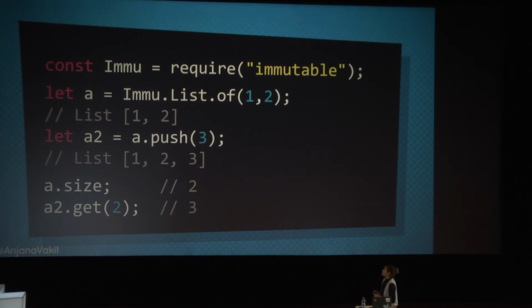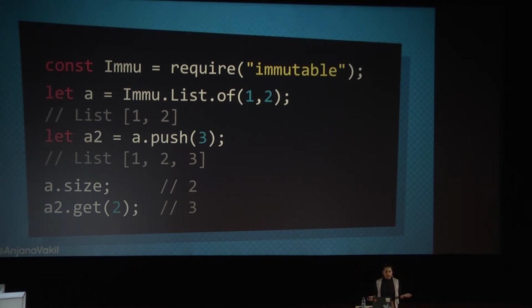Otherwise, it feels pretty JavaScript-y, and it even has what looks like a method, a.push, like array.push, but actually this is not updating the array A. What it's doing is returning a new copy with the updated value. So even though it feels a little bit mutatey, a little bit object-oriented in the API, you're actually returning a new value. So I'm going to capture that as A2, and then I can prove to myself that they're different by checking the size of A, yep, it's still 2, and getting out the third item in A2, yep, 3 is there.